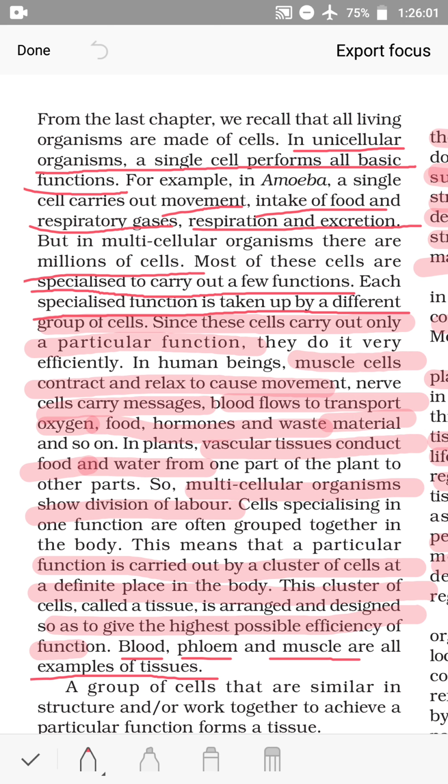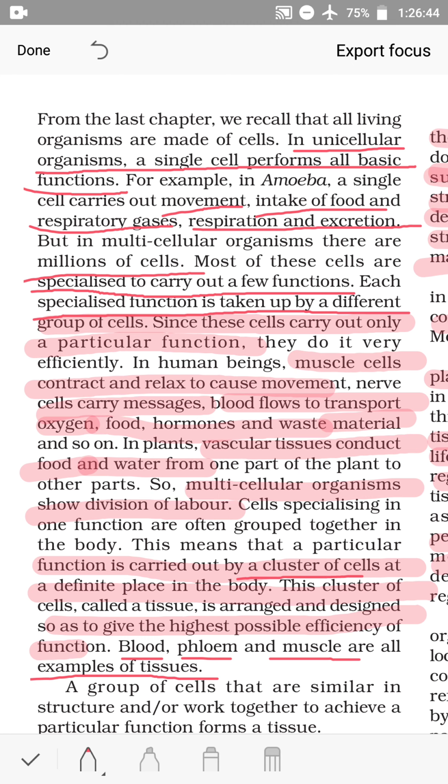This means that a particular function is carried out by a cluster of cells at a definite place in the body. This cluster of cells, called a tissue, is arranged and designed in such a way that it can give the highest possible efficiency of function.